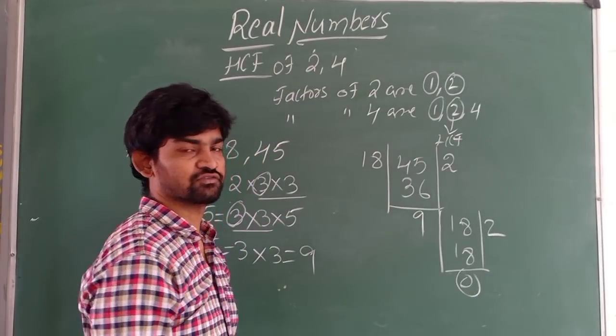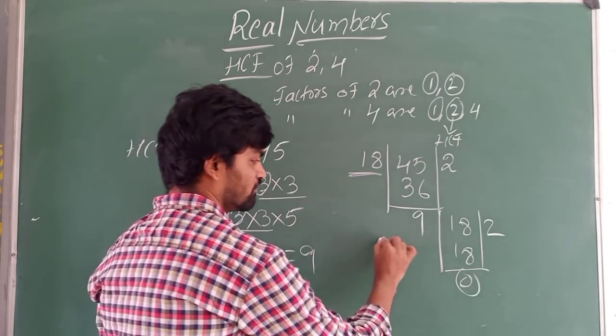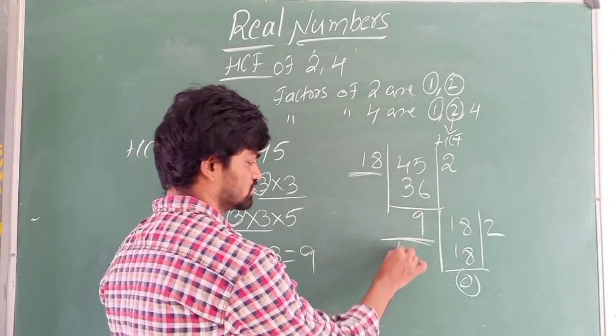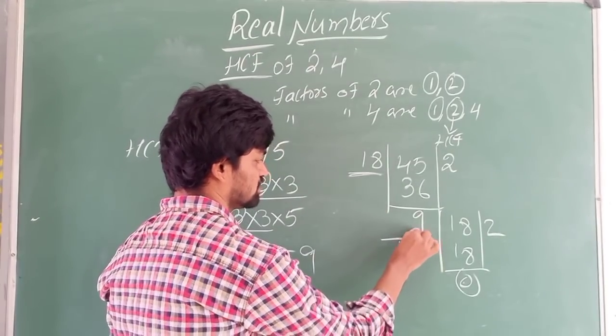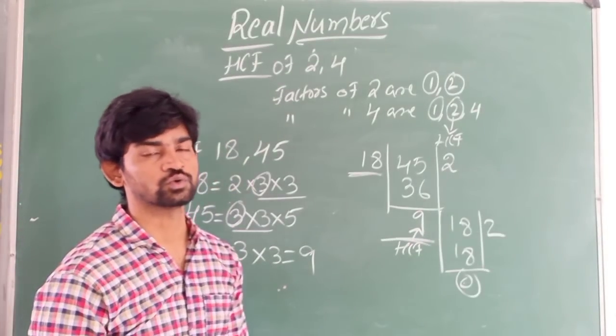Now what is the HCF? Few people will get confused, they will write 18 as the HCF. No. We got remainder 0 when divided with 9. So this becomes our HCF. 9 is our HCF.